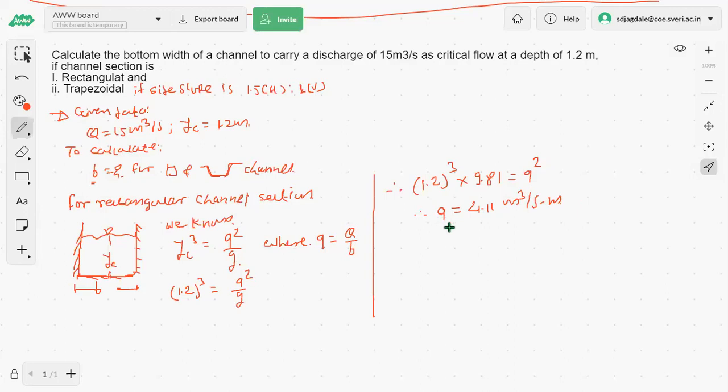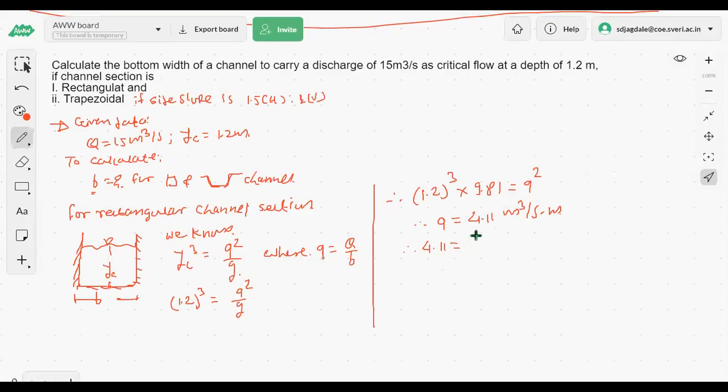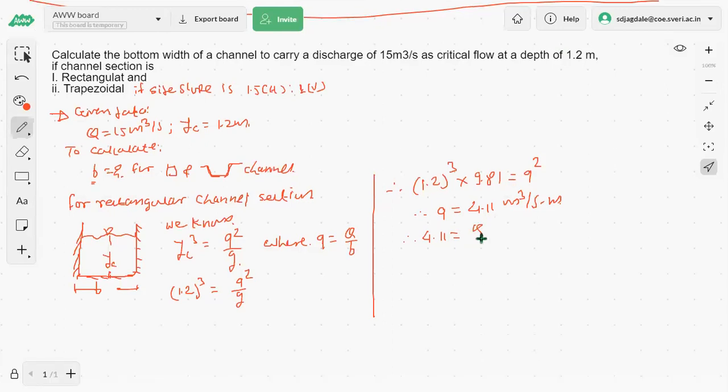The q मिळालेला आहे. From the q we have to calculate the B. So we are knowing small q is equals to Q by B. So therefore 4.11 is equals to capital Q divided by B. That is 4.11 into small b is equals to capital Q as 15.